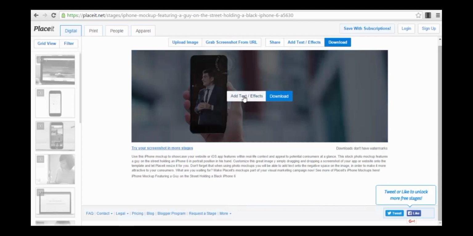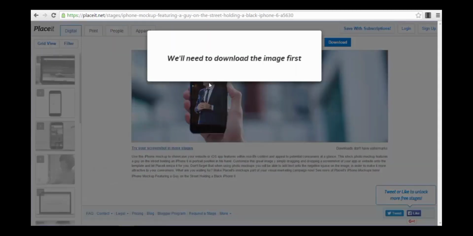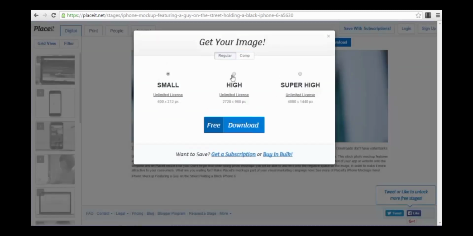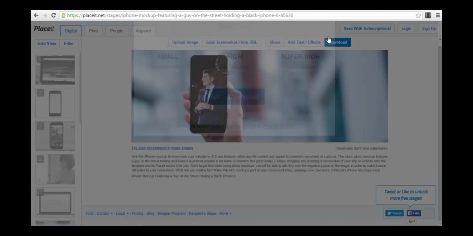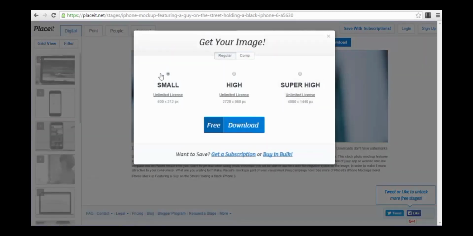As you can see here, you can add text effects and you can download, and you have a small watermark here, but it states very clearly that downloads don't have watermarks. So you can share it already, you can grab a screenshot from a URL, you can add some text and effects. For example, we select the download image, and after that you can add the text, the effects, and so on. And for example, if you click on download, let's see, on the high, no, we just select the small version.